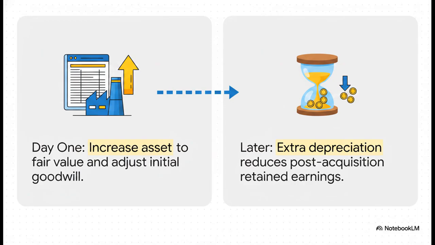So this creates a really interesting dual effect. On day 1, at acquisition, it's strictly a balance sheet adjustment. You increase the subsidiary's asset value to its true fair value, which conversely affects your initial goodwill calculation. Super straightforward. But the real tricky part is post-acquisition. Years later, you have to calculate the extra depreciation on that fair value uplift and then deduct it from the subsidiary's retained earnings in your consolidation workings. It's this sort of creeping profit and loss impact that examiners just love to test you on.